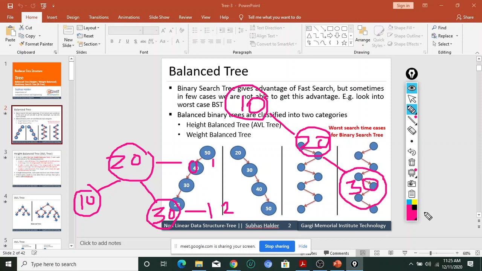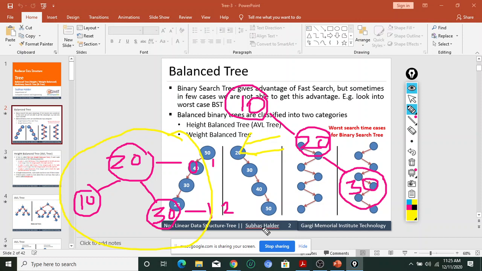So if there is any combination of this tree, for example, if I consider these 3 nodes, we can reduce the height of a binary tree in this way. So we are always expecting this type of diagram, yes or no, so that we can reduce. Okay, this is one of the things we have to keep in mind.